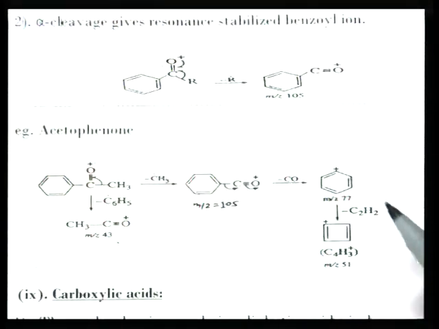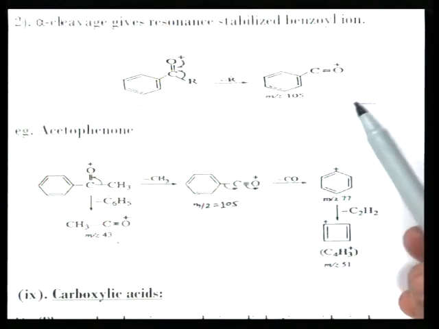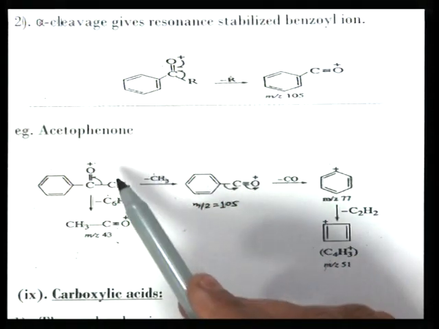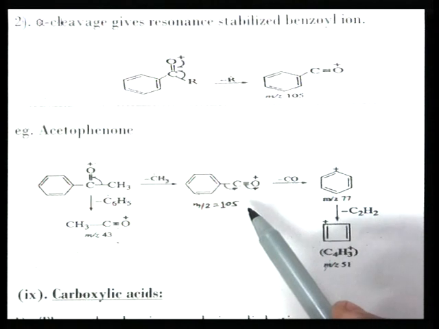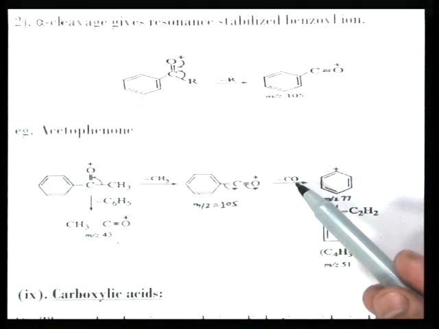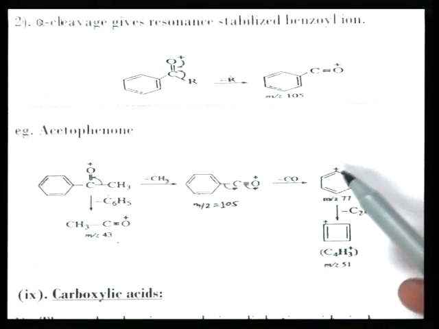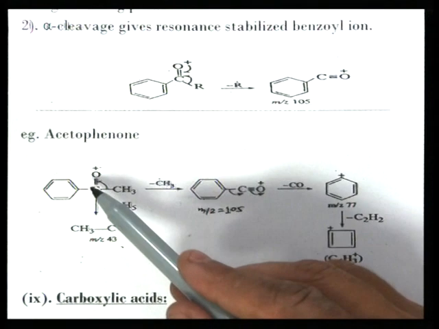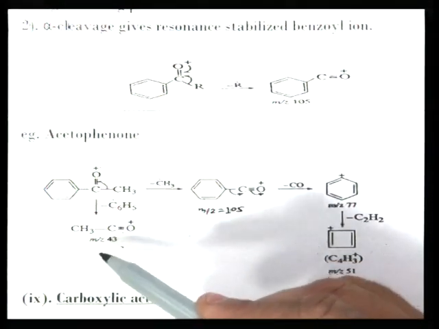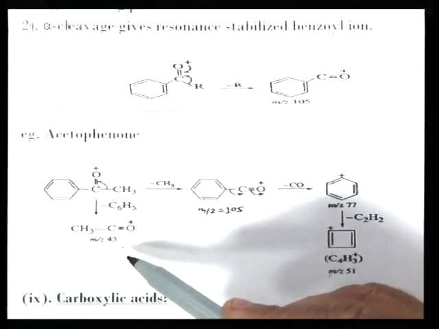A methyl radical is lost after alpha cleavage and a cation is formed at m/z 105, which loses a CO molecule, and the phenyl cation undergoes rearrangement to the C4H3+ ion at m/z 51. On the other hand, a phenyl radical is lost and the CH3CO+ ion is formed at m/z 43.